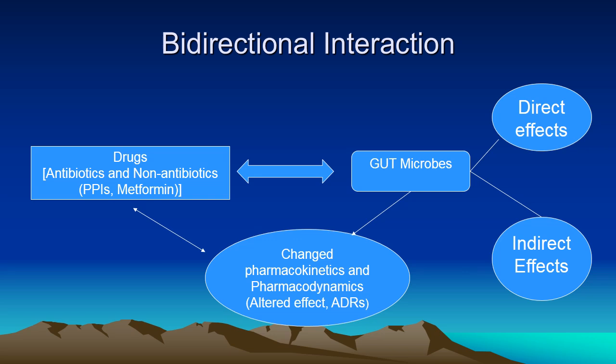The relationship between drug and the gut microbes is bidirectional. Gut microbes change pharmacokinetics and pharmacodynamics of the drugs, and this is done by direct and indirect effects that we shall study. This will result in altered drug effect. However, drugs also alter gut microbes, which may result in altered drug effects as well as drug side effects. For example, Clostridium diarrhea with broad spectrum antibiotics.